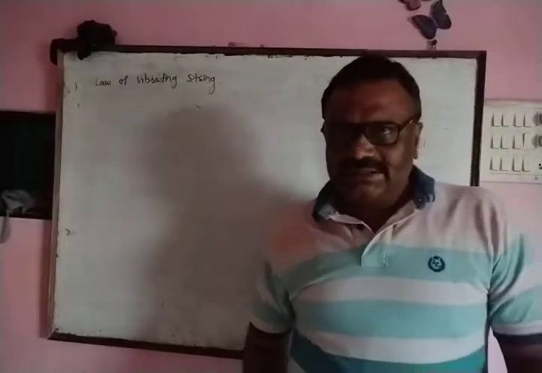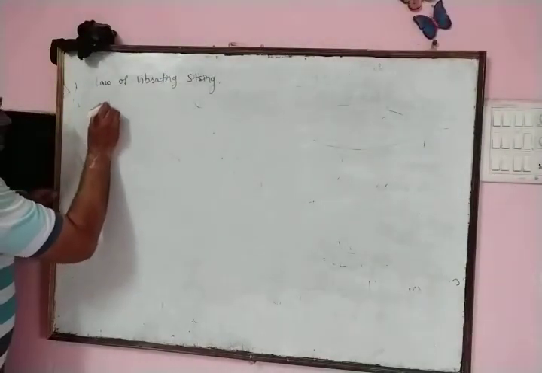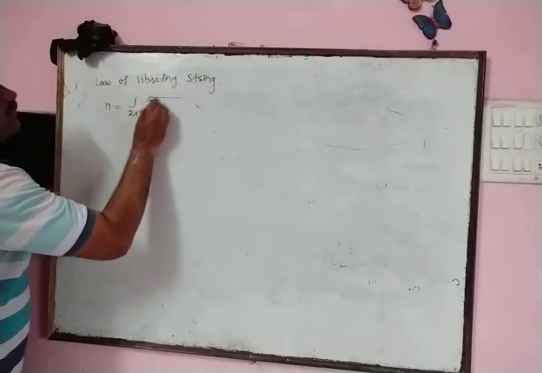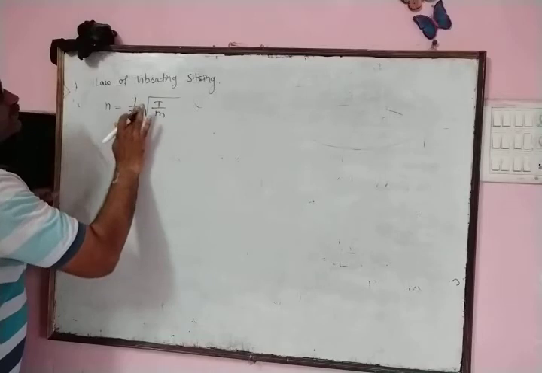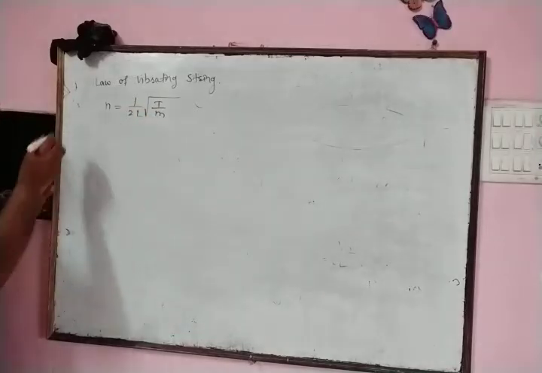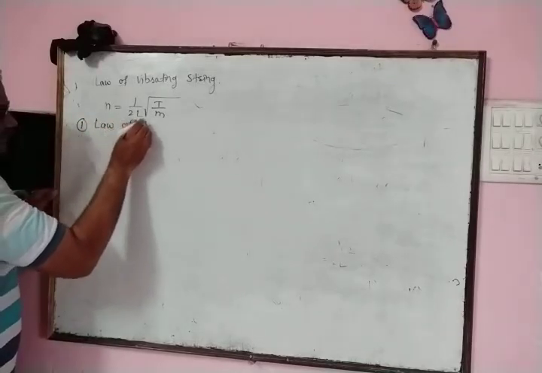Now we discuss the laws of a vibrating string. The fundamental frequency of a string is given by the formula 1 upon twice L under root of T by M. The first law is known as the law of length.